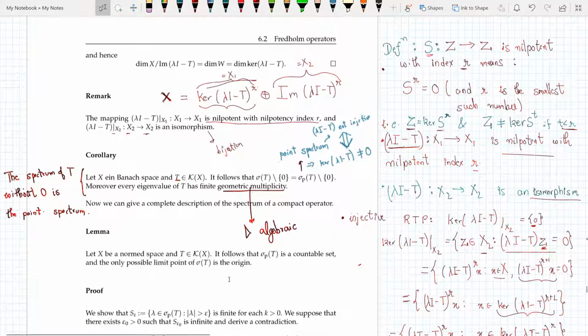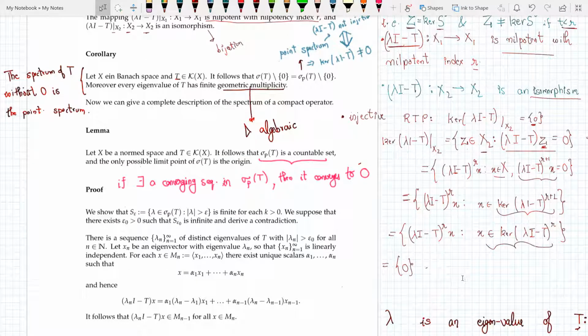So this is just the point that I want to make in this corollary. The next thing that we're talking about is, let X be a normed space and T be an operator belonging to the space of compact operators. Now it follows that the point spectrum of T is a countable set. The only possible limit point of sigma T is the origin.